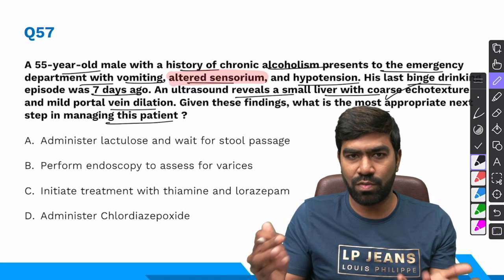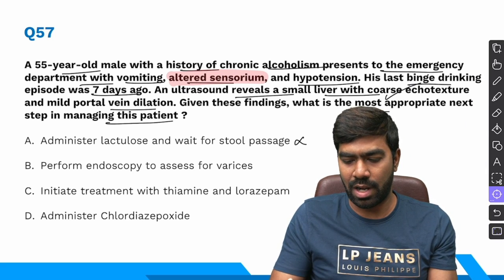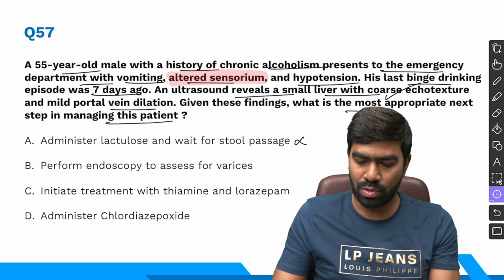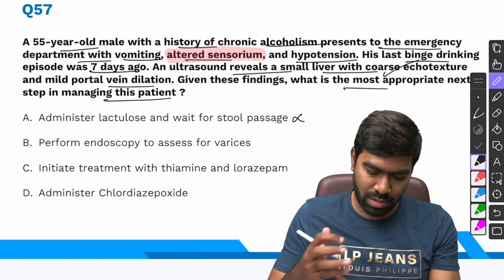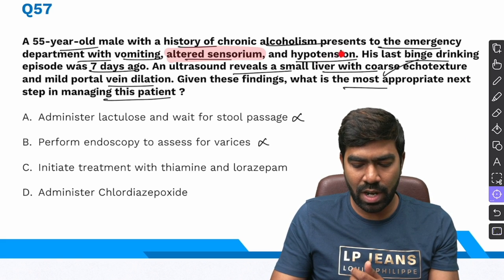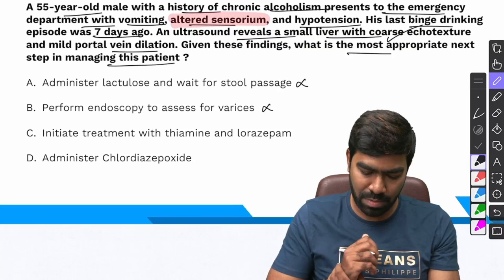Administer lactulose and wait for stool passage is absolutely wrong because what are you going to do for this altered sensorium? And how can you ignore Wernicke's in this patient with chronic alcoholism? So I cannot do that. So that's a wrong choice. Perform endoscopy to assess for varices. Yes, this could be the reason for hypotension, but still it can be done later after stabilization. Need not be done immediately in the emergency.